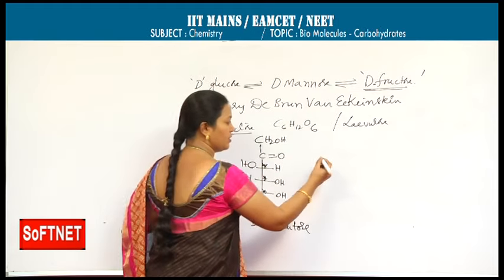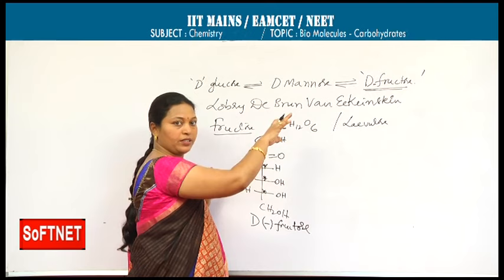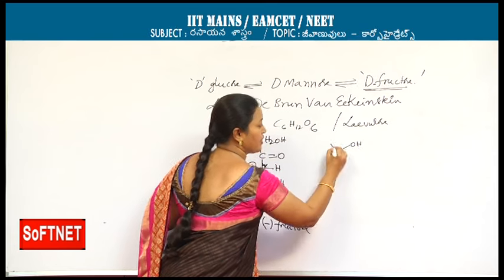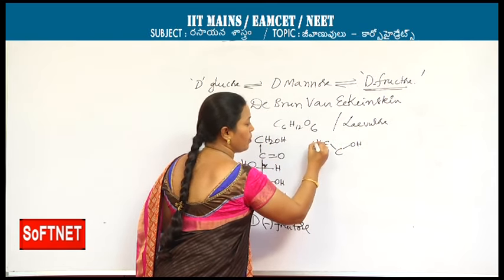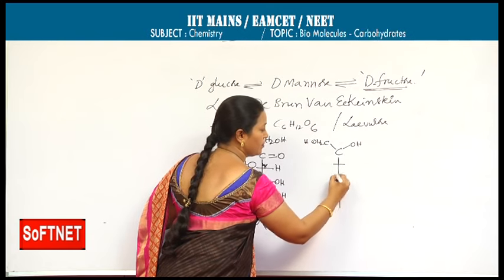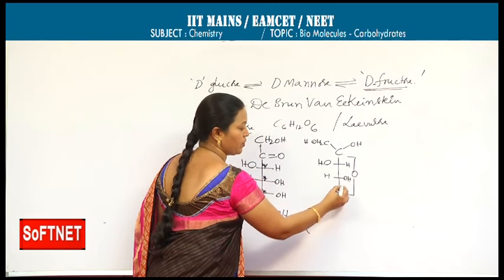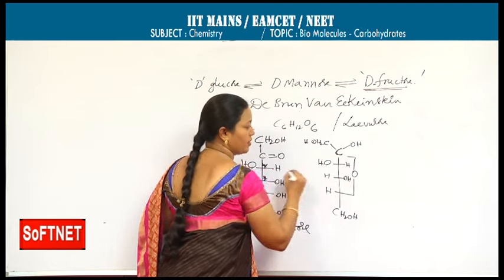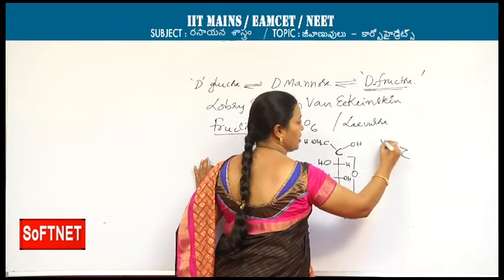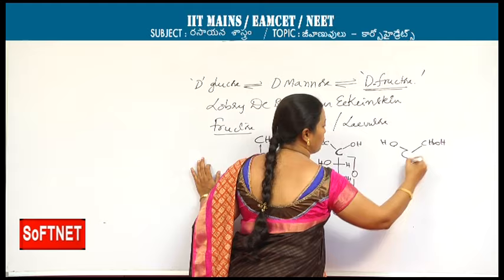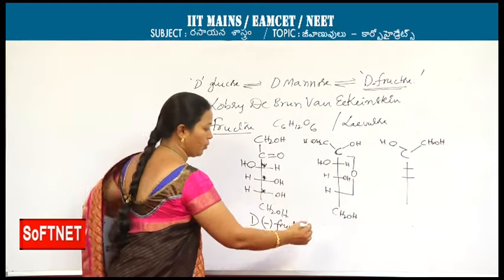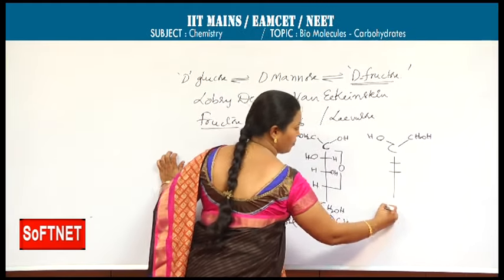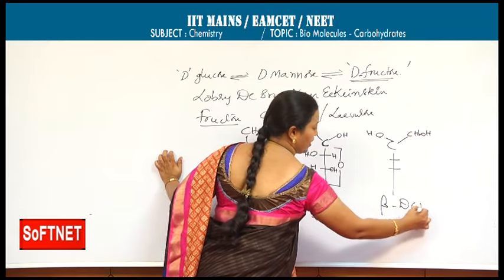That is the open chain structure, and we can write ring structures as I said for glucose. Here we will write ring structures for this also. From second carbon to fifth carbon with one of the oxygens, here the 5-membered ring, C3 with OH, C4 with OH right side. It is second carbon with OH right side. If I write second carbon with OH left side, then this is the beta form. The left over will be the same configuration. Now it is alpha D minus fructose. Here it is beta D minus fructose.